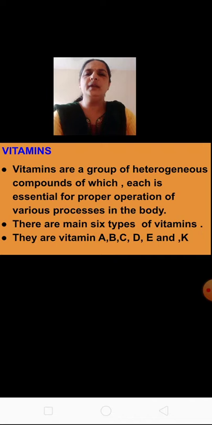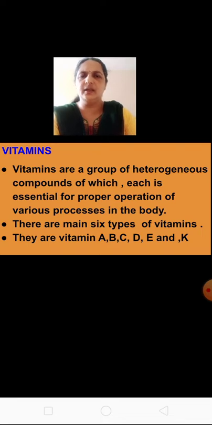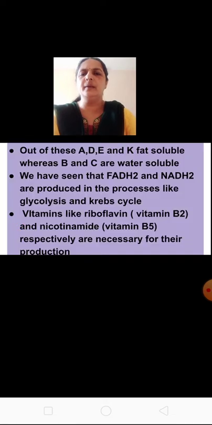How many types of vitamins are there? Previously we have learned there are 6 types of vitamins. You would have learnt in your lower classes. They are vitamin A, B, C, D, E and K. Out of these, some are fat soluble and some are water soluble.